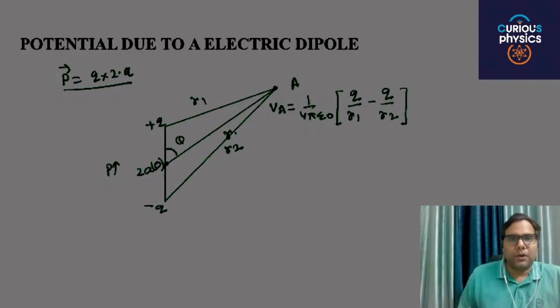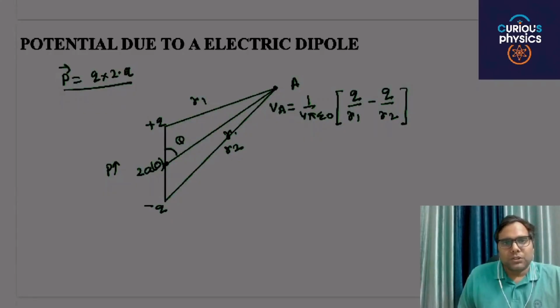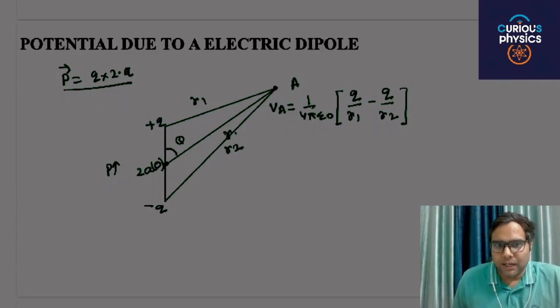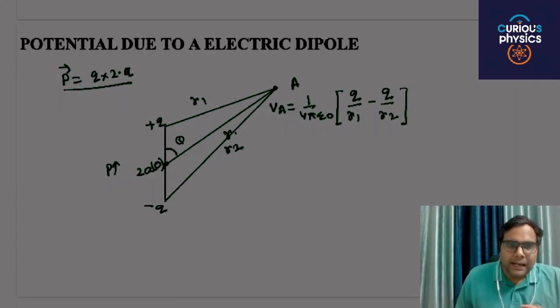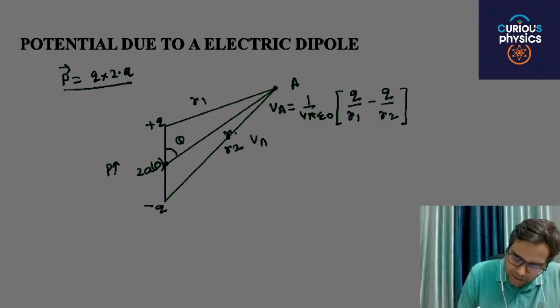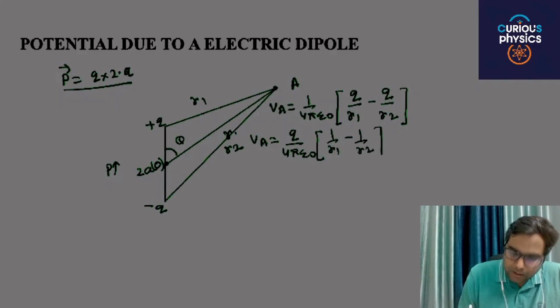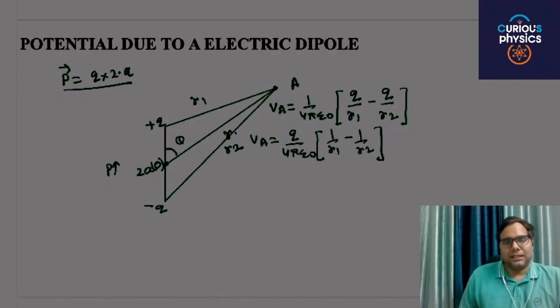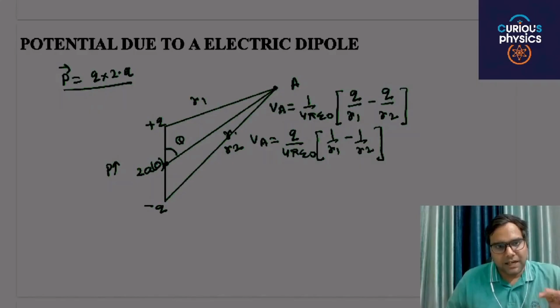This is the net potential due to the positive and negative charge at point A. I have simply added the potentials of the individual charges. Then VA is equal to Q by 4 pi epsilon naught times 1 by r1 minus 1 by r2. This is the net potential at A.